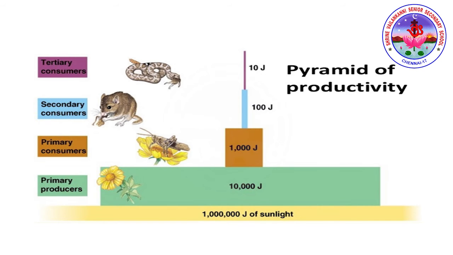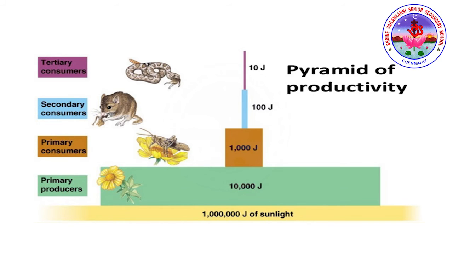Students, pause the video and observe this slide. This slide represents the pyramid of energy example. It starts with the primary producer, primary consumer, secondary consumer and tertiary consumer. How the energy is getting transferred and how the energy is getting liberated, we're going to study in this slide. For example, pyramid of energy. This will be the energy flow, right? Yes. So have a look at the slide.